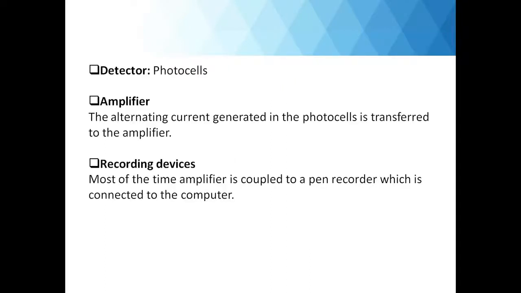So the next component is the detector. They are generally photocells. Next is the amplifier. The alternating current generated in the photocells is transferred to the amplifier. The amplifier will increase the response of the current so that it will be easier to measure the readings. Recording devices are there. They are coupled to the pen recorder which is connected to the computer. So with the help of the computer, it becomes easy to analyze the data and to store the data.